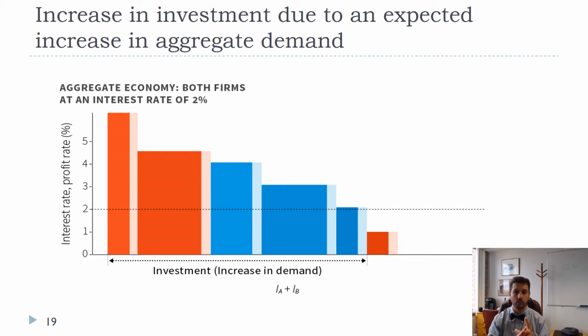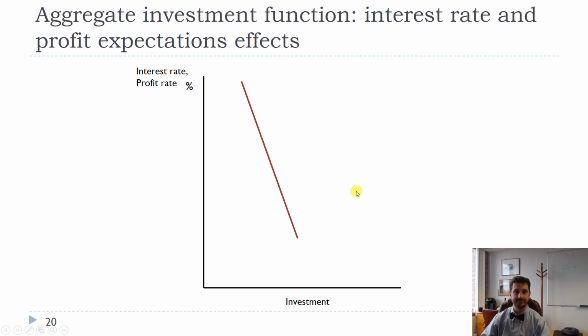I'm going to build more stores. I'm going to buy more robots. I'm going to buy more trucks. I'm going to buy more computers. All of those things are now more profitable, not because the profit rate has increased, but because we expect more people to be buying. And so that can lead to an increase in investment too. So that can be one of the things that keeps an expansion going, that as the economy is growing, as people are spending, firms say, oh, that's really good, I'm going to increase the size of my investment as well.